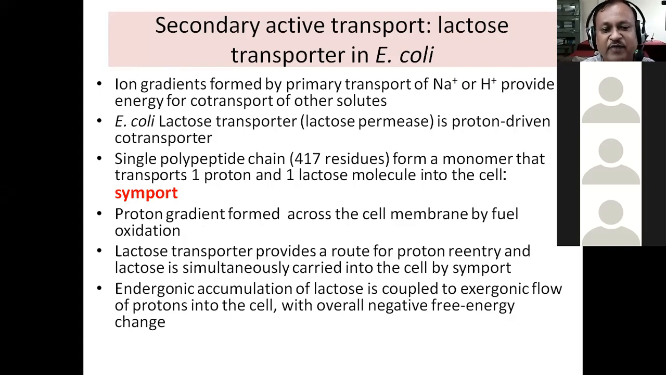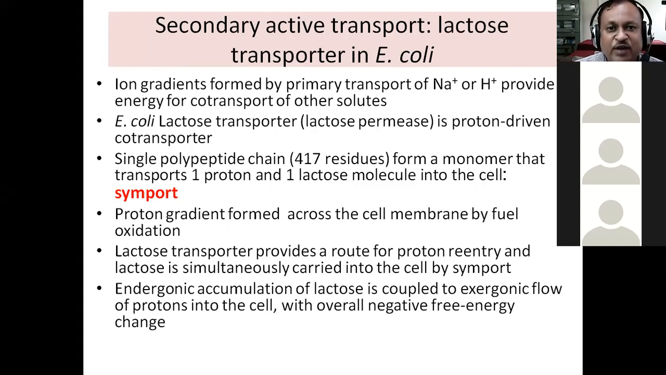Okay, and when the proton gradient is formed, the protons will enter through the lactose transporter, and when the proton comes through the lactose transporter, the protons are already carrying a lot of energy because of the proton gradient, and with that energy the proton is able to carry a molecule of lactose inside the cell. Okay, so this is called as endergonic accumulation of lactose, which is coupled to exergonic flow of protons into the cell. Okay, why is it endergonic accumulation of lactose?